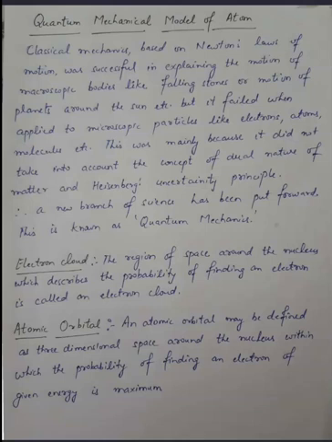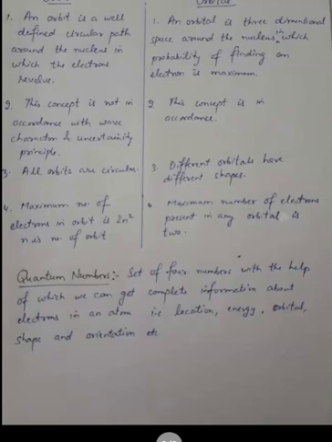Next is atomic orbital. An atomic orbital may be defined as the 3D space around the nucleus within which the probability of finding an electron is maximum. Now, the difference between orbit and orbital. An orbit is a circular path around the nucleus in which electrons revolve, but an orbital is a 3D space around the nucleus in which the probability of finding an electron is maximum.